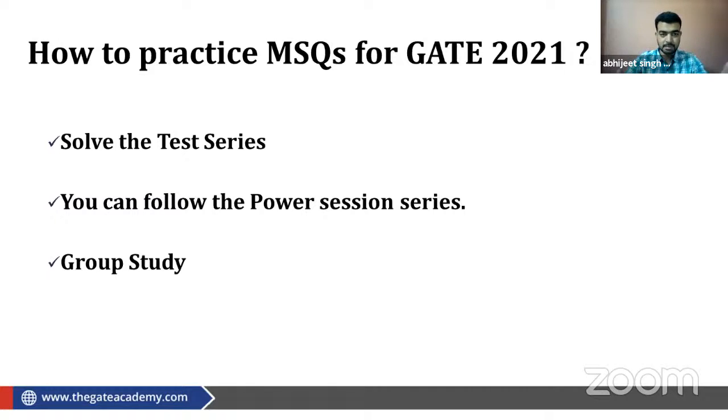The general practice for the GATE exam has a lot of points, a lot of things to do. But for MSQs, because it is a new thing introduced in GATE 2021, no one has material to solve multiple select questions. That's why I'm telling you all these points. Before selecting a test series, be sure whether it contains MSQs or not. If it does not contain them, then don't buy this test series. Otherwise it will not be of any use.